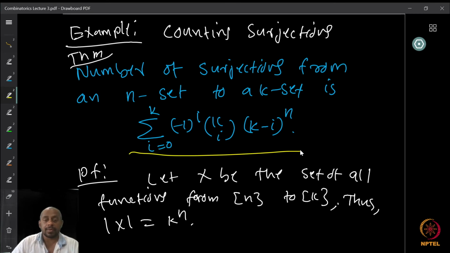So this is the set of all functions, but we want the surjections. Now what are surjections? Surjections are those functions where all the elements have a pre-image, right? So every element in the k element set has a pre-image.